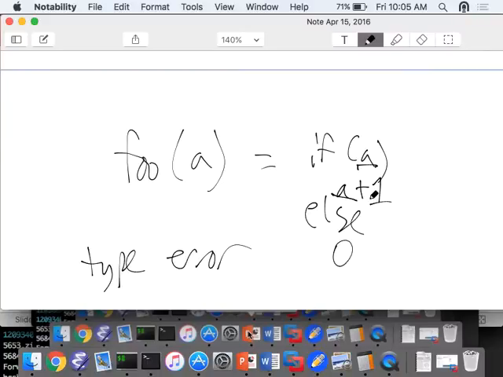There's clearly a type error. I said it's a bool. This condition says it's a boolean. This says it has to be an integer. I can't unify those types. There's no more specific thing than boolean and integer, right?